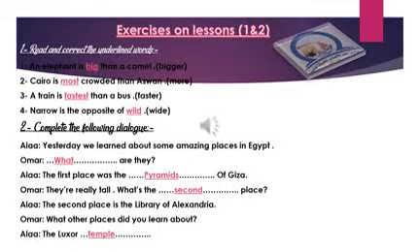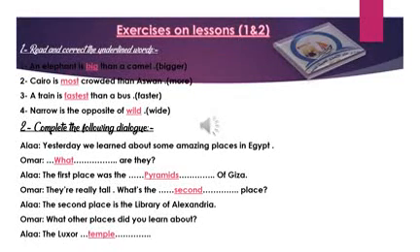The second question is complete the following dialogue. Yesterday we learned about some amazing places in Egypt. What are they? The first place was the pyramids of Giza. They're really tall. What's the second place? The second place is the Library of Alexandria. What other places did you learn about? The Luxor temple.